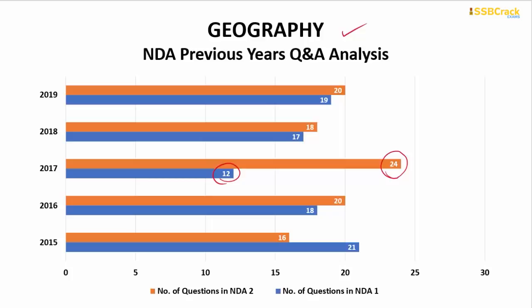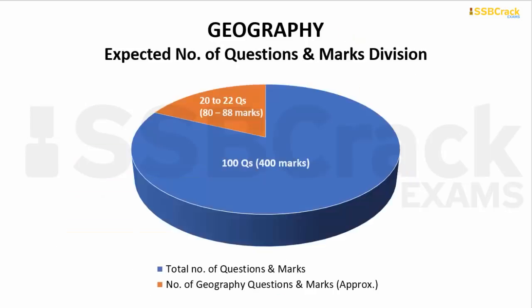In the recent trends, going through 17, 18, 19, 20, we can see that the number of important questions being covered is increasing year by year, paper by paper. So by analyzing this geography analysis of NDA previous years, I can say that you can expect around 20 to 22 questions from the whole of 100 questions in the coming GAT examination. By scoring completely correct answers from the geography part, you can expect to score around 80 to 88 marks in the whole of 400 marks in the GAT paper.